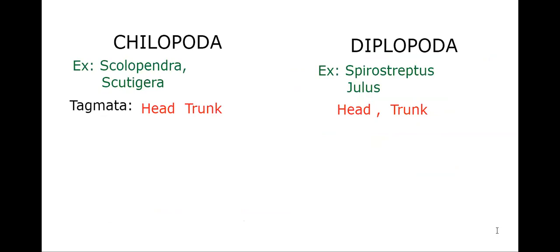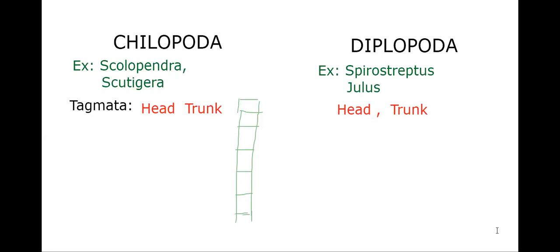Next, moving with Chilopoda. A little visual is required here, as I can't explain without a visual. So head and trunk we already said. In these, the body is divisible into head and trunk. I have drawn Scolopendra here to understand much better. In Scolopendra, segments are present.